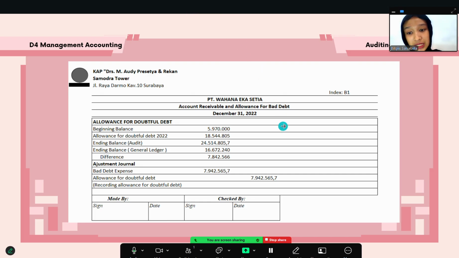Because there are differences, I should make an adjustment journal of this allowance for bad debts. The purpose of making an adjustment journal, the entry is 7 millions, is to adjust the amount of allowance for doubtful accounts recorded by the company to match the result of my testing.